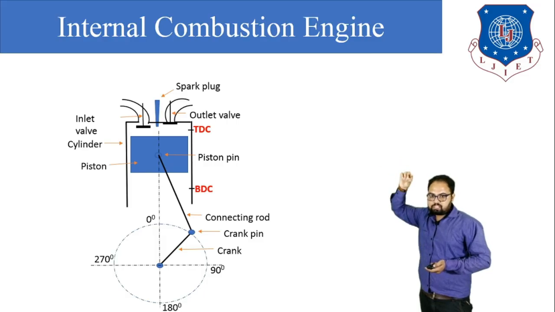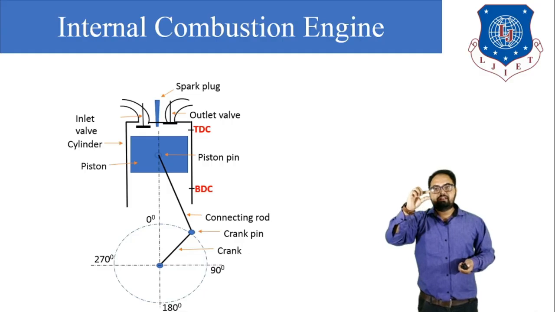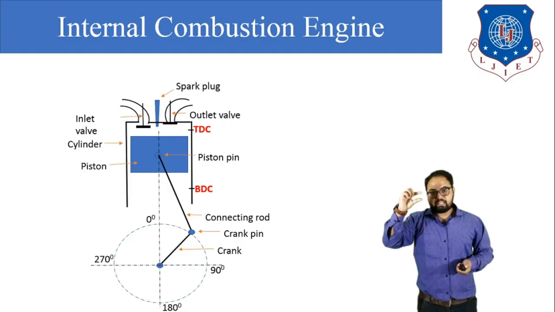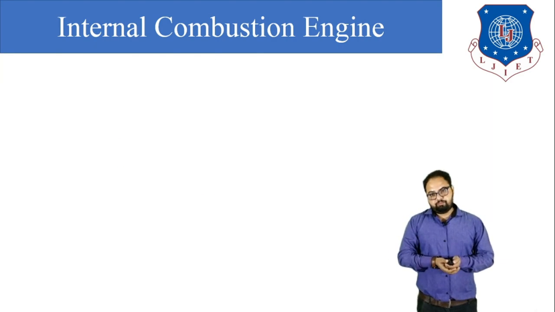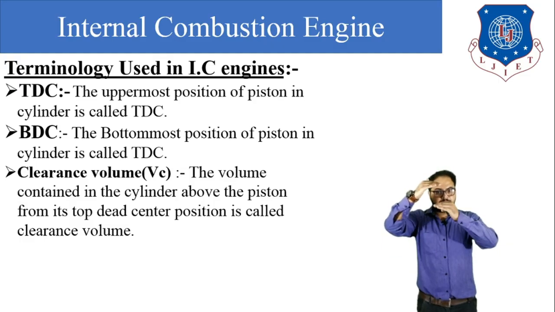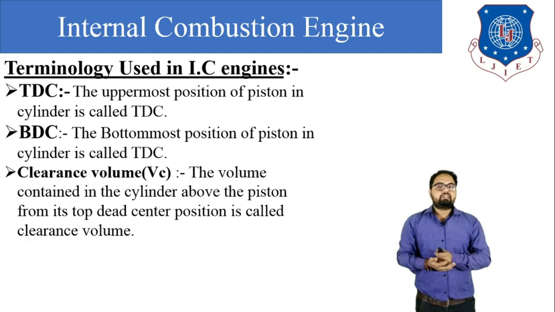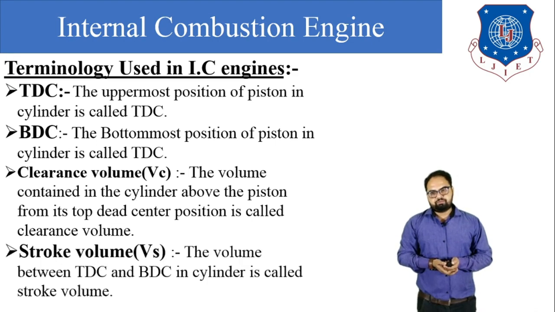So there is some amount of gap present inside the cylinder, and that gap is known as clearance volume. So clearance volume is the volume contained inside the cylinder between the cylinder head and the piston top when the piston is at TDC.